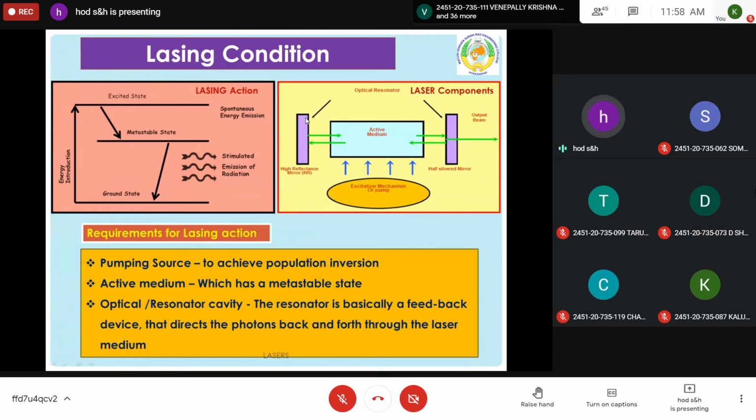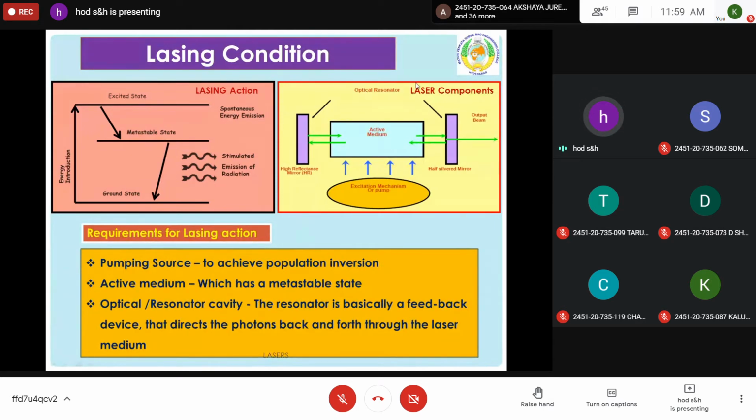And for that you need different components. Initially you need an active medium. That means a material from which excitation and de-excitation takes place. So an active medium is required. And initially, this active medium should interact with energy, because external energy is required. Pumping is required. It may be optical pumping or electronic discharge, chemical pumping, or by using inelastic collisions. So an excitation mechanism or pumping should be given to this active medium. Then laser beam is produced.